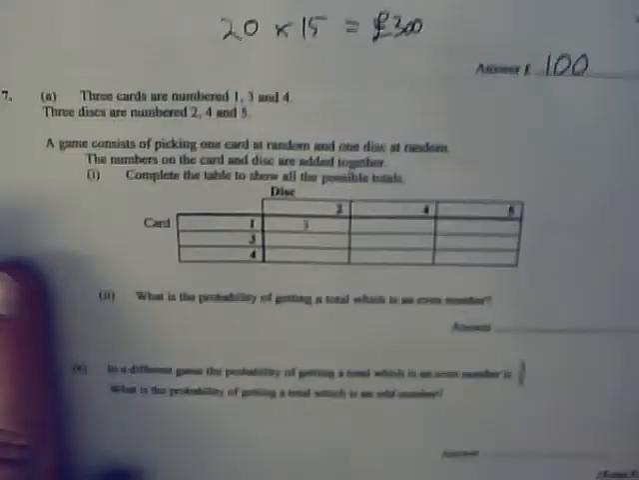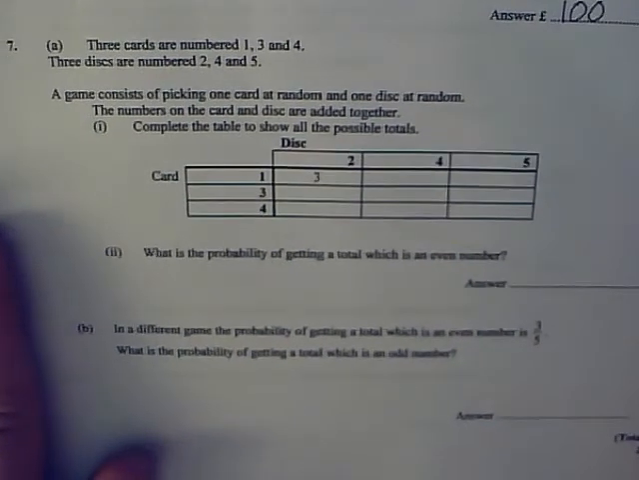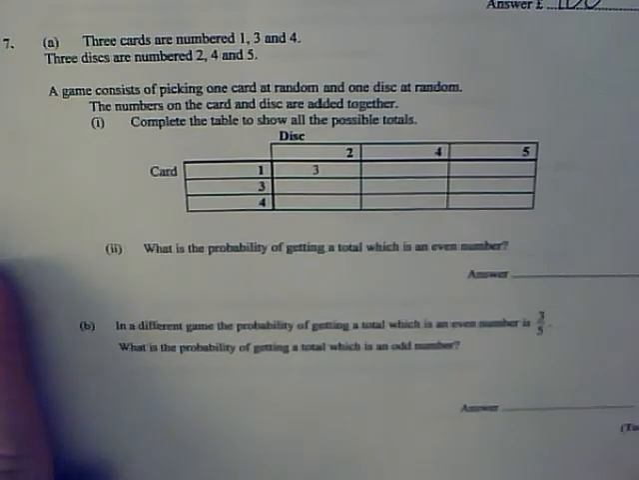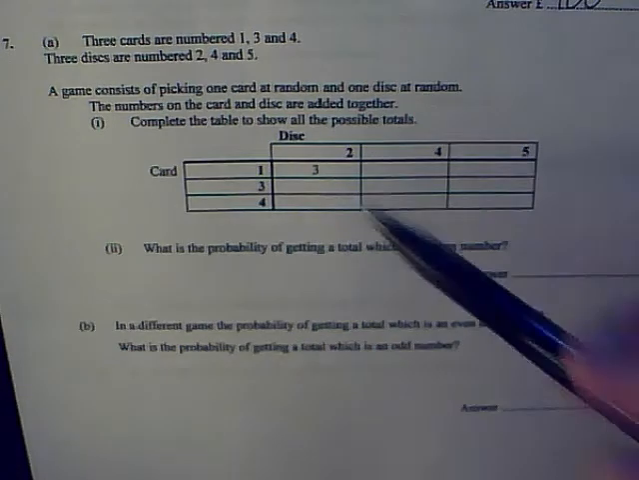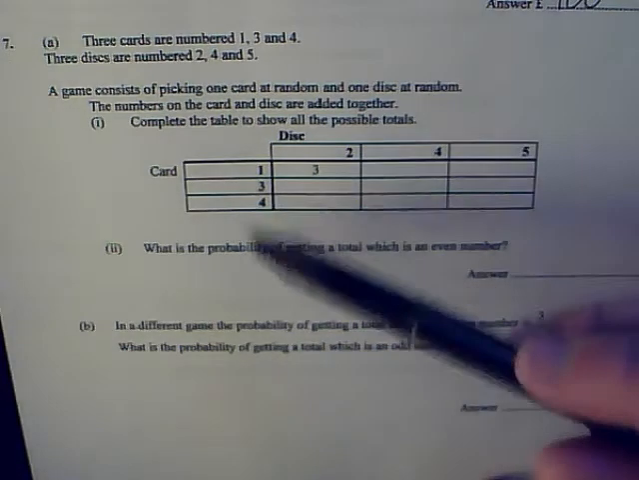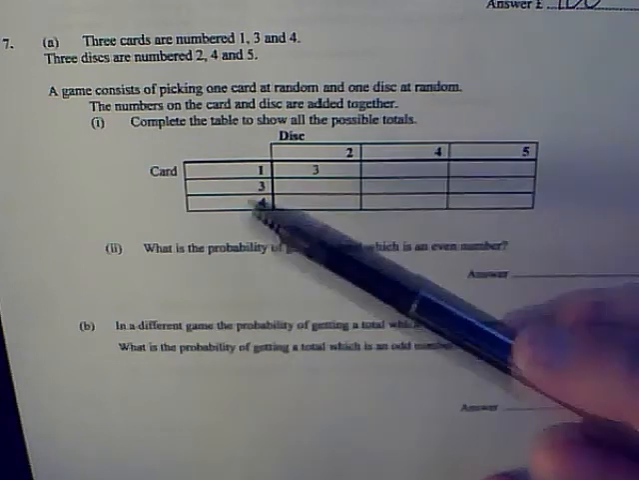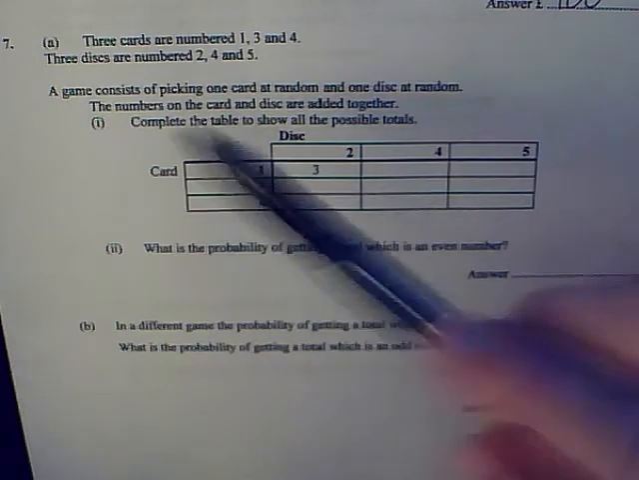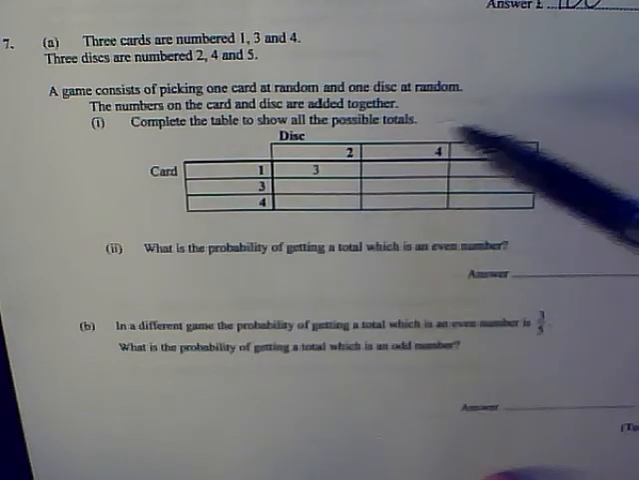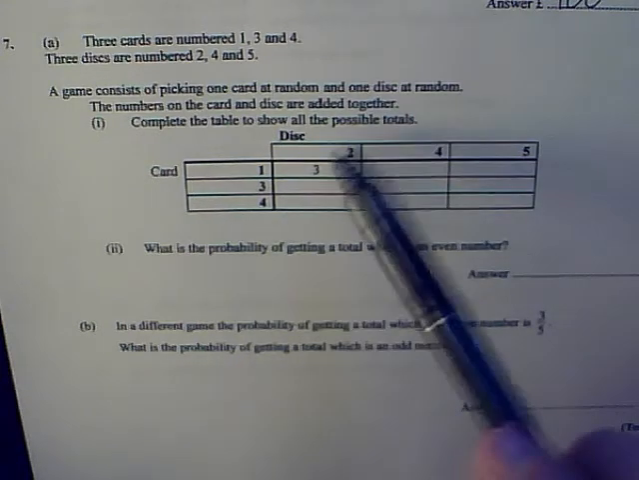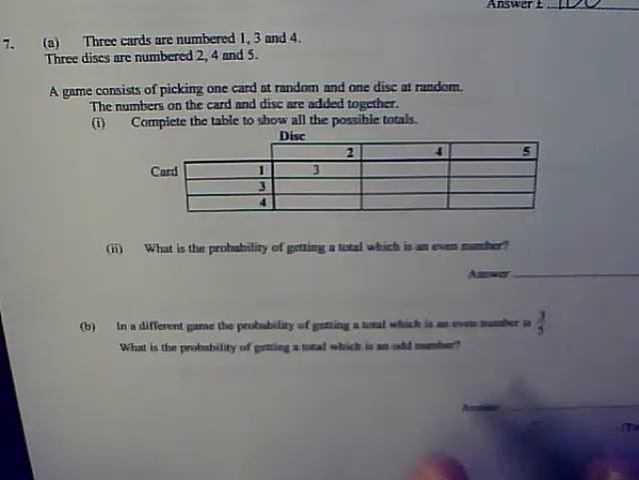Right, question 7. 3 cards are numbered 1, 3 and 4. 3 discs are numbered 2, 4 and 5. Okay, so I've got here a sample space diagram for this situation. Discs 2, 4 and 5, cards 1, 3 and 4. A game consists of picking 1 card at random and 1 disc at random. The numbers on the card and discs are added together. Complete the table to show all the possible totals. A nice easy couple of marks here.